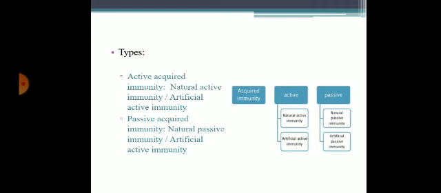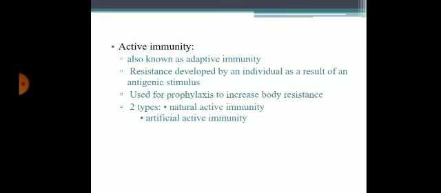Coming to types of acquired immunity. Acquired immunity is divided into active and passive. Active is subdivided into natural active immunity and artificial active immunity. Passive is subdivided into natural passive immunity and artificial passive immunity.